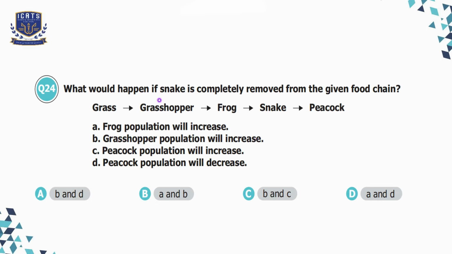There is no direct relationship between the population of grasshopper and snake, so it's incorrect. The third statement is peacock population will increase, which is incorrect because if there is shortage of food, peacock population will not increase, instead it will decrease. So our statement D becomes correct in that situation. So we'll choose option D. Statements A and D are correct.